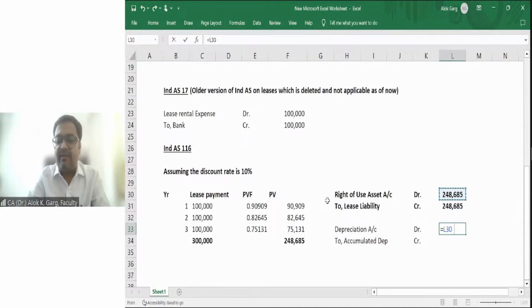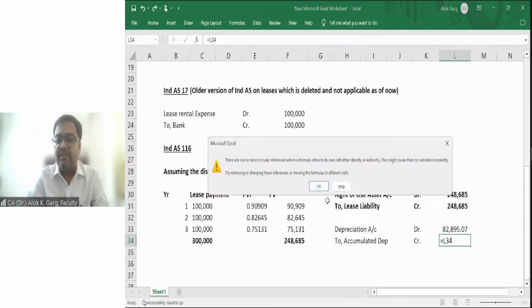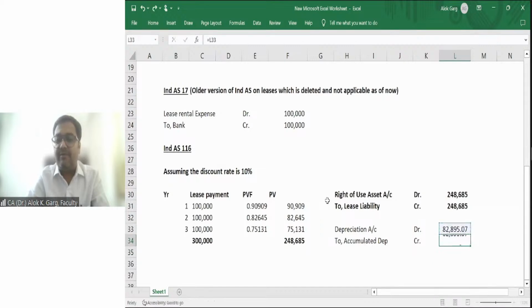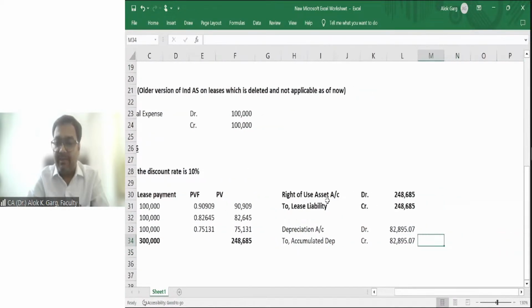In the first year, this will be the depreciation. In the second year, the same depreciation will be there, and the same depreciation will be there in the third year, right?